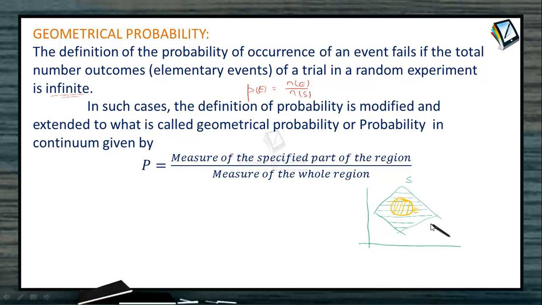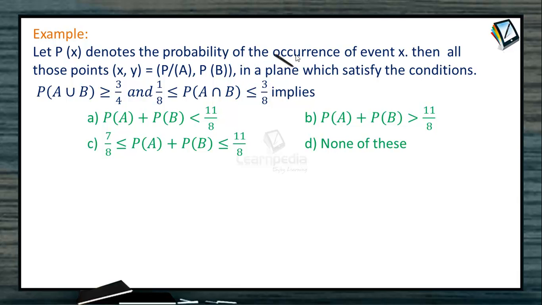Let's understand this idea by a few very interesting problems. Let P of x denote the probability of occurrence of an event x. Then all the points denoted by the ordered pair x comma y, where x denotes the probability of the event A and y denotes the probability of event B, which satisfy the condition P of A union B is always greater than or equal to 3 by 4 and P of A intersection B lies between 1 by 8 and 3 by 8. If you look at this, the probability of A intersection B is not a fixed number. It's a range which lies between 1 by 8 to 3 by 8.